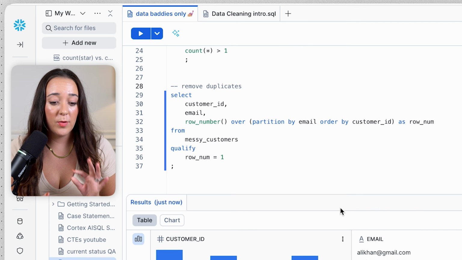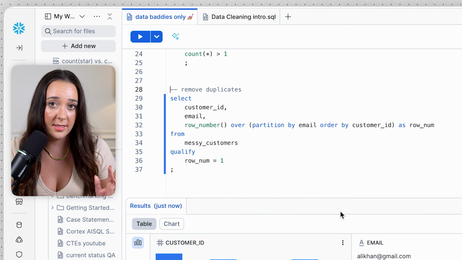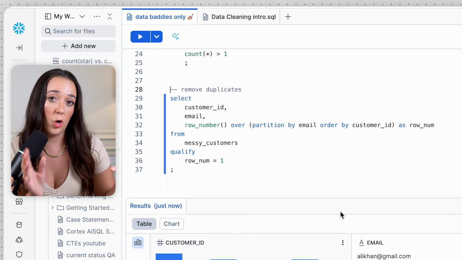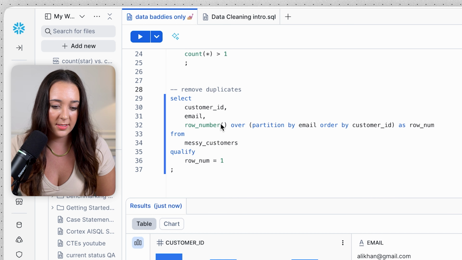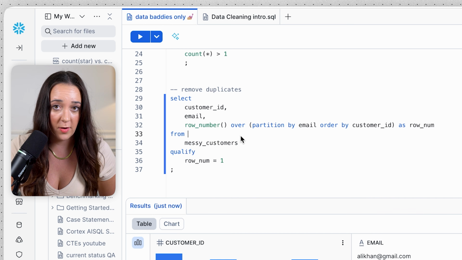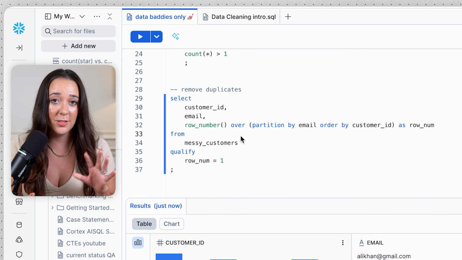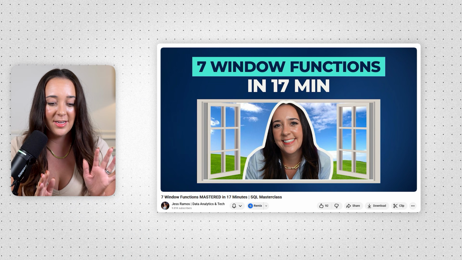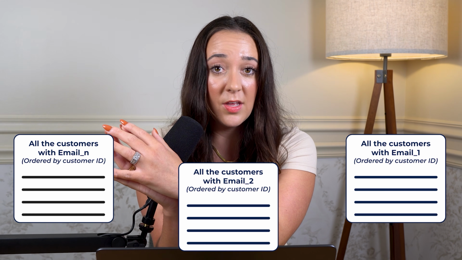And here's a query that we can actually use to remove duplicates. And again, we're just removing them in the scope of this query, not from the original data set, but we can use our ROW_NUMBER window function. If you're not familiar with window functions, go check out my video on them and just hang on for a sec. So what we're gonna do is partition all of our data by email. So we're gonna take all the ones with this email over here, all the ones with this email over here, all the ones with this email over here. And then within each of those groups, we're gonna order by customer ID, and then we're just gonna choose the top one.